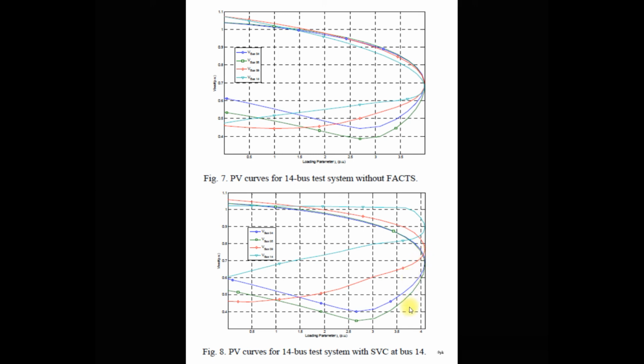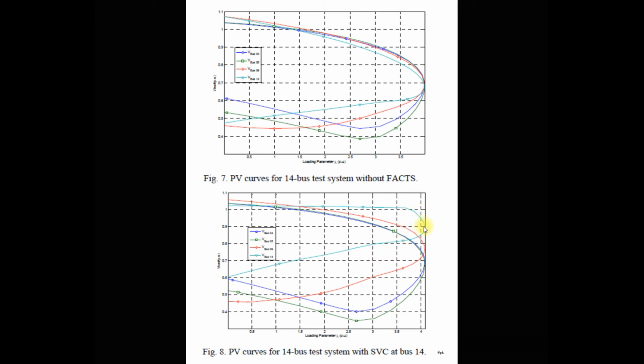So because of that, we require SVC type FACTS devices at highly loaded buses to maintain the voltage stability. So here you can see an example: by connecting the SVC at the 14 bus, you can maintain the voltage near this 1 per unit or rated value for any load condition. You can see that at 0.5 loading condition, or half load condition, you can also maintain the voltage at 1 per unit, and at 4 per unit, which means 4 times the rated load capacity of the bus, you can also maintain the voltage near 1 per unit.